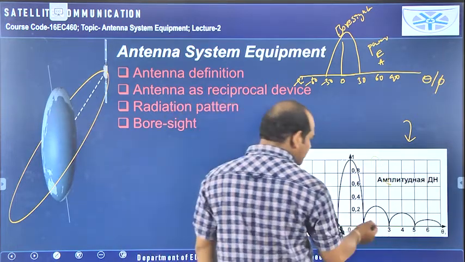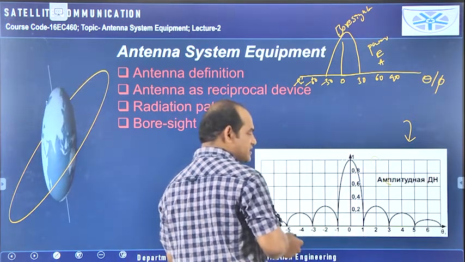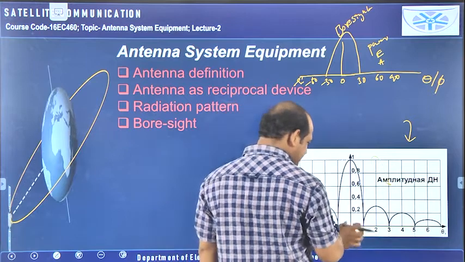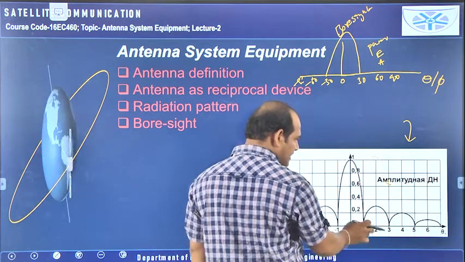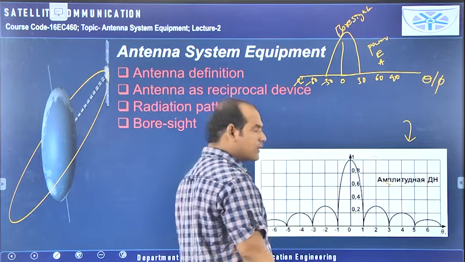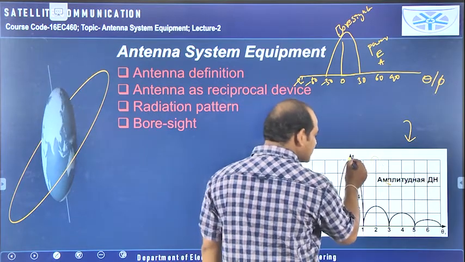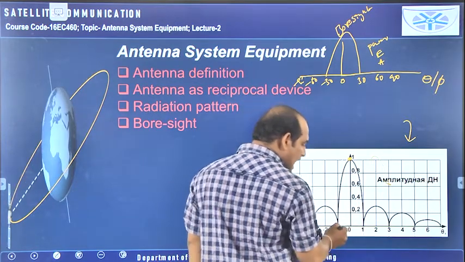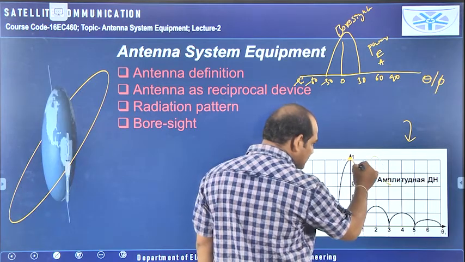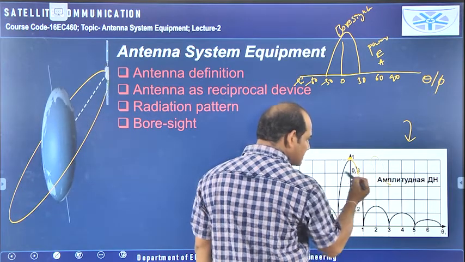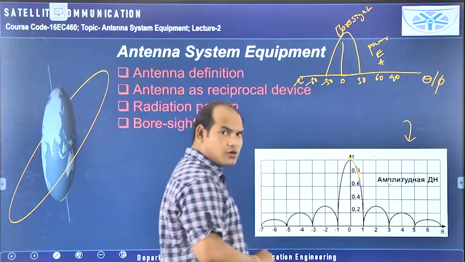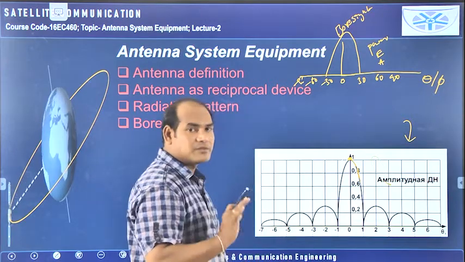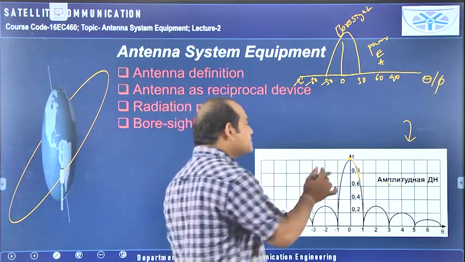So at theta equal to 0, the maximum amount of radiation is there. As we go to the right side, the energy or the power is decreasing like this. As theta is increasing, the energy is decreasing and becoming 0 here. Okay, so at some point I can say the power is becoming half.